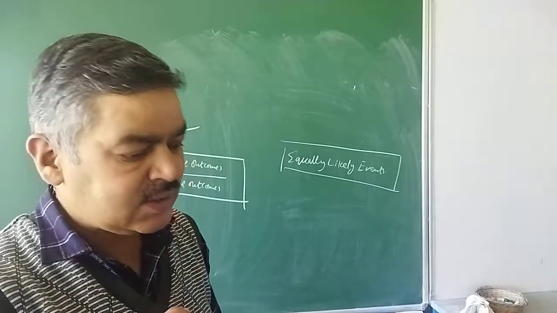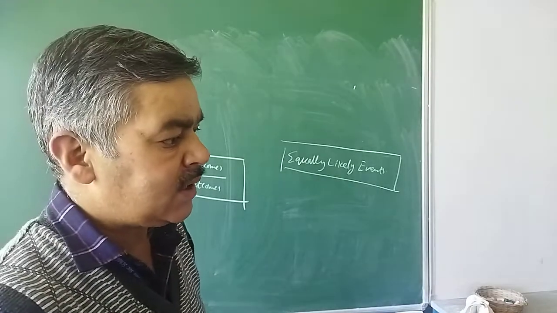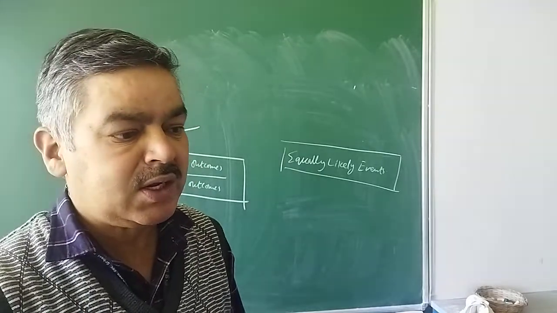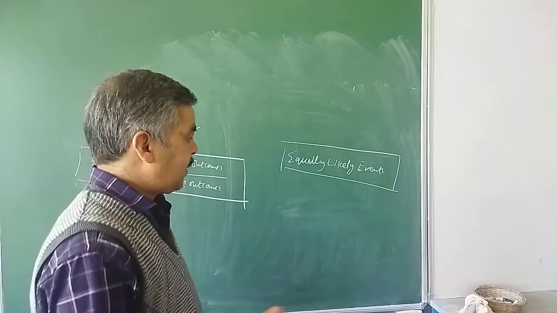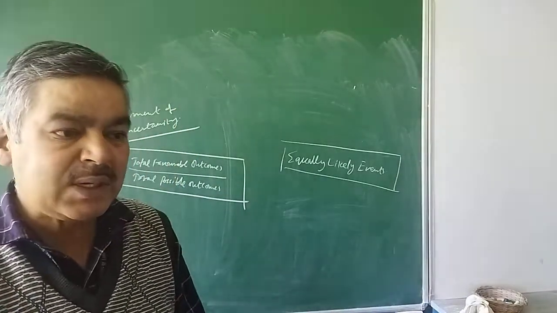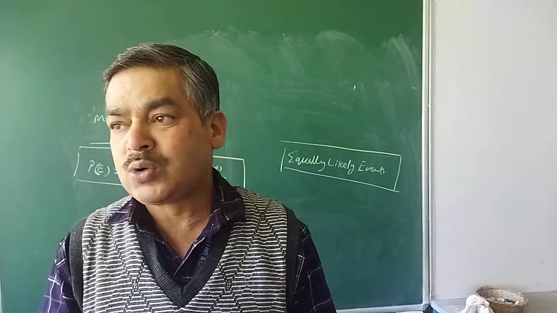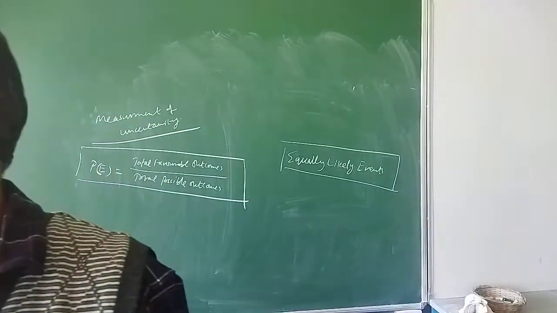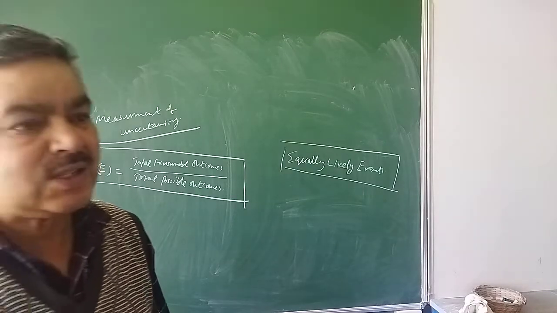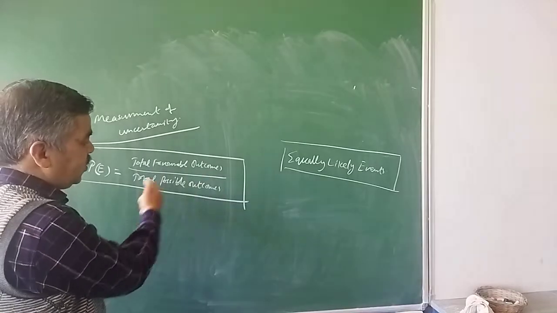One candy is picked up at a time, and find the probability that the candy picked up is a mango candy. There are 10 mango candies and 10 apple candies. So favorable is mango candy, and the total candies in that bag are 10 plus 10, which is 20. So my total possible outcomes are 20.